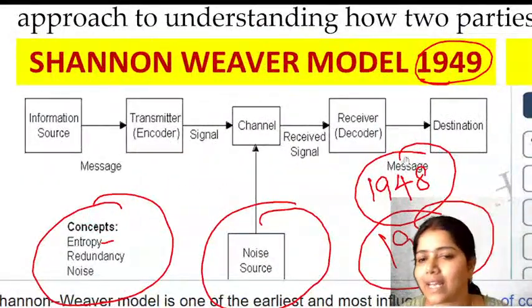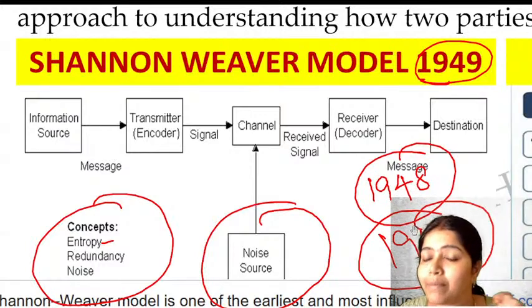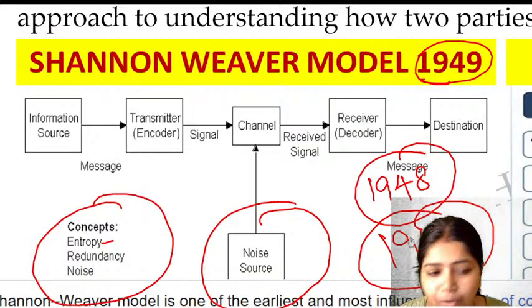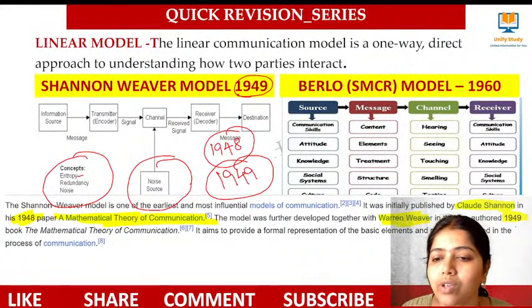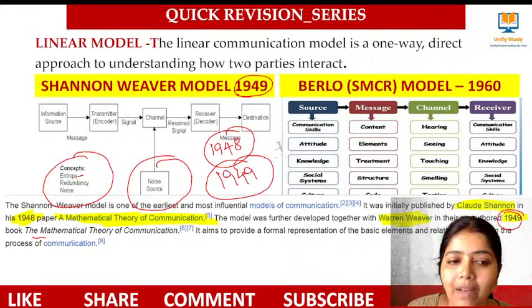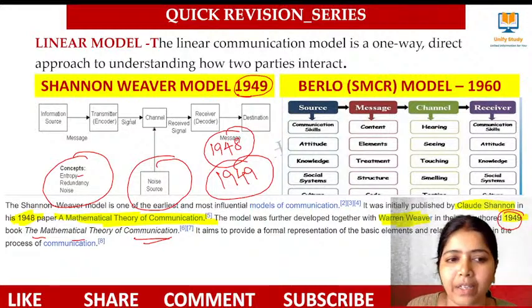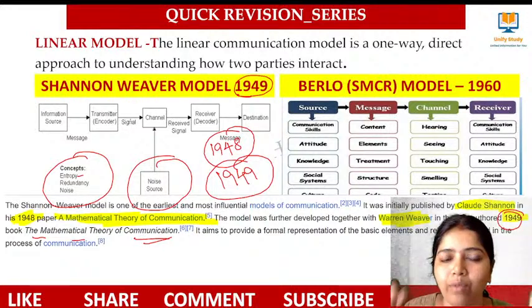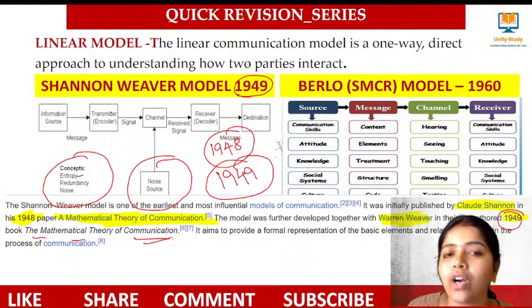See? So please kindly change this to 1948 and 49. Make a note of it. Be clear: in 48 the initial publication was done, and in 1949 the other author, Warren Weaver, co-authored the book. The book name is The Mathematical Theory of Communication. You can also note this one. This particular diagram, this framework, was published in the paper called the Mathematical Theory of Communication.